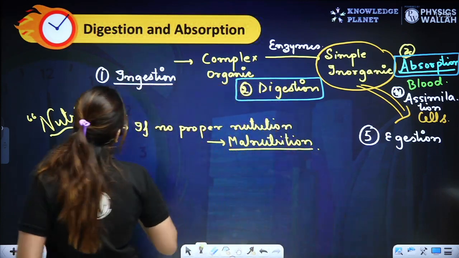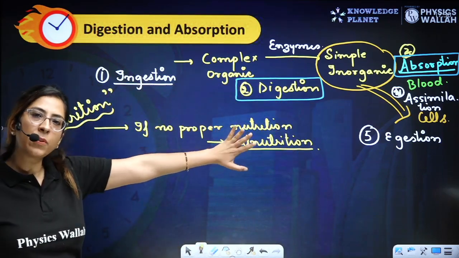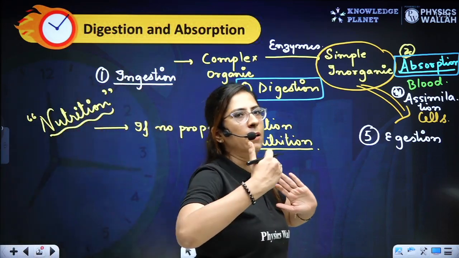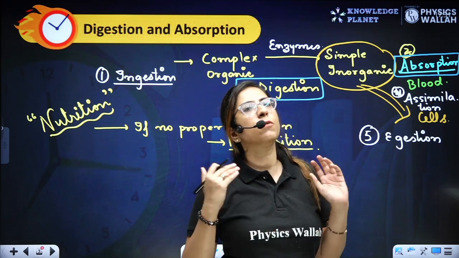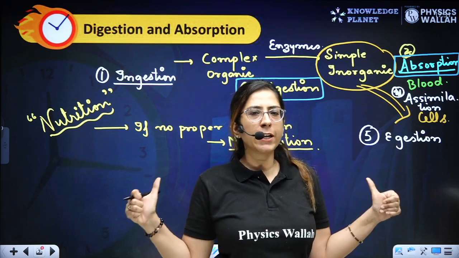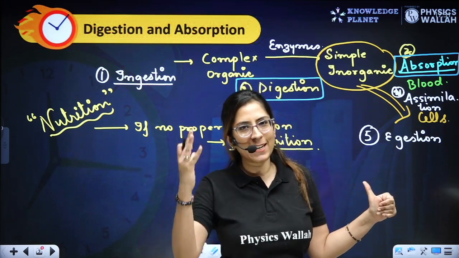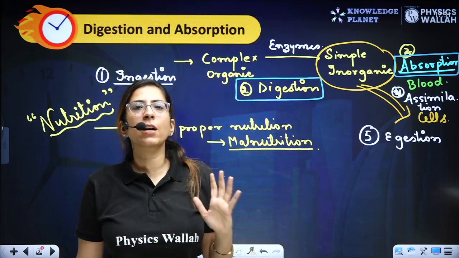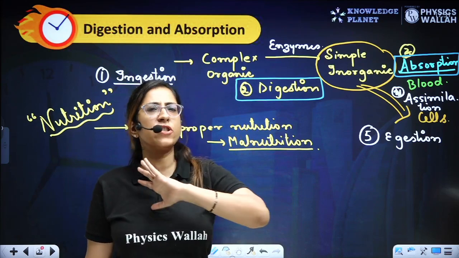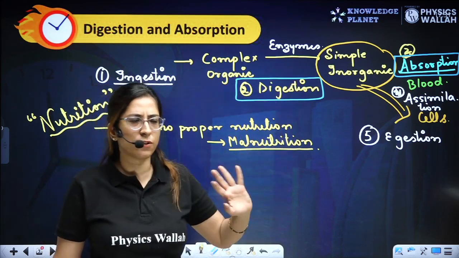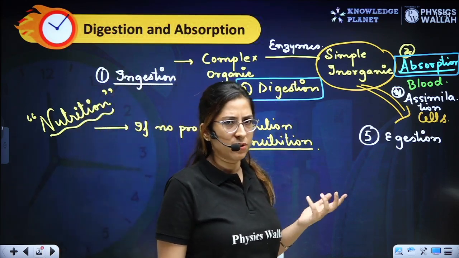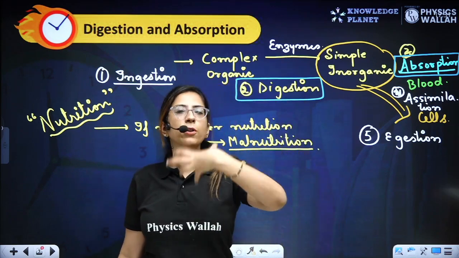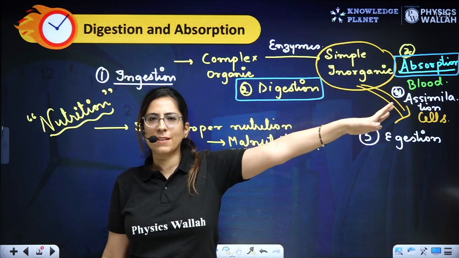So let's further proceed. Is this clear? Now I'll be discussing each and every topic one by one, but yes, we will be discussing this with the help of a chart. Are you guys ready? Let's have a look. Now, first of all, let's talk about the human digestive system. So this chapter is all about the human digestive system only. We are not talking about the digestive system of any other organisms. So I'll be giving you an overview of the whole digestive system. This you must have studied.